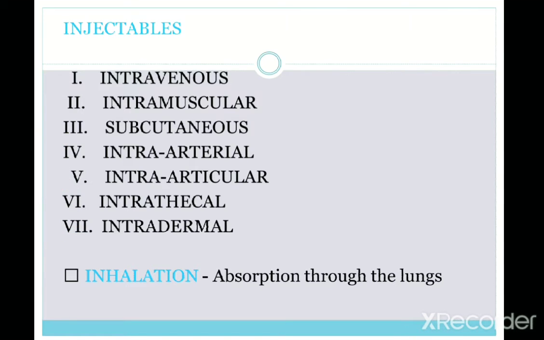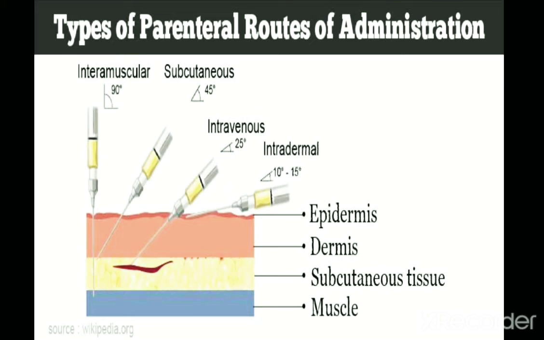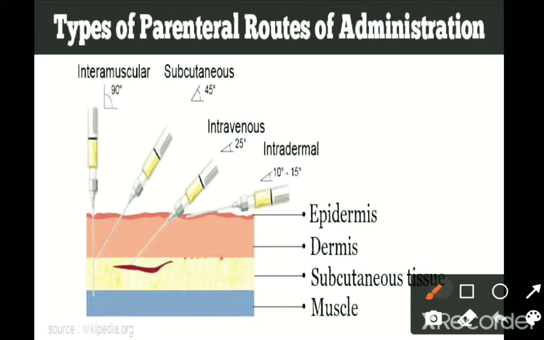Then you can see in this image, the first one, this part, is intramuscular. That is, we have to put the injection at an angle of 90 degrees, which reaches the muscle.